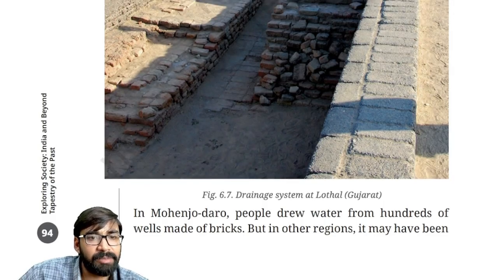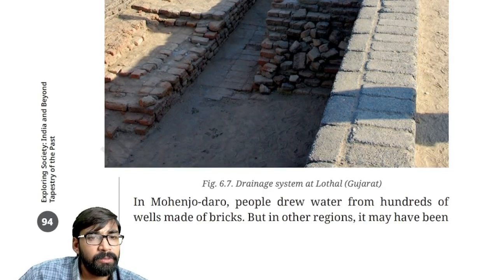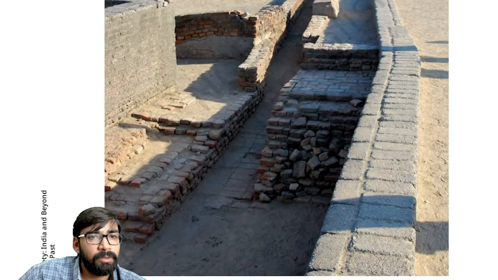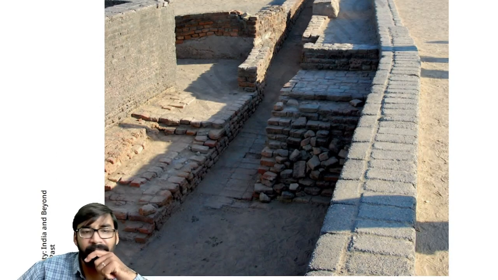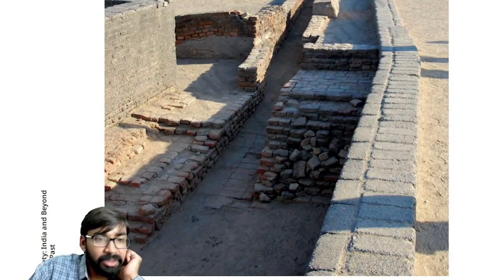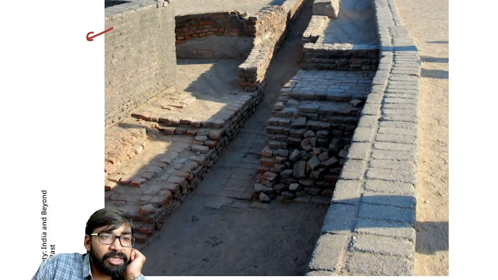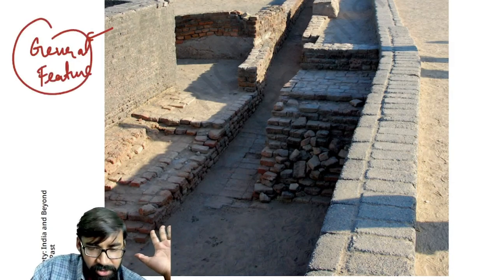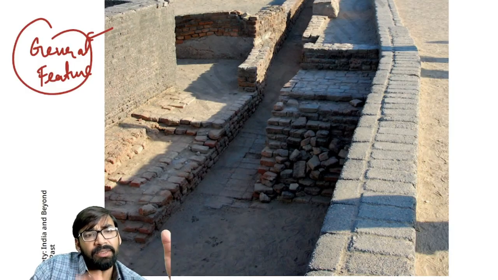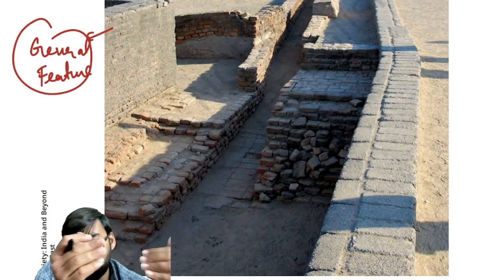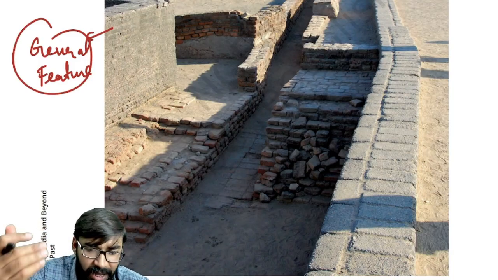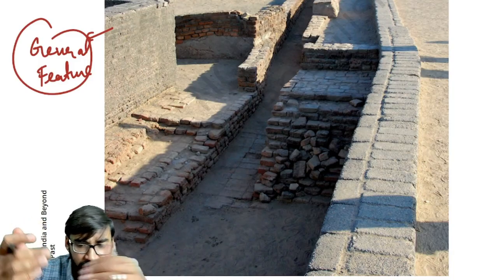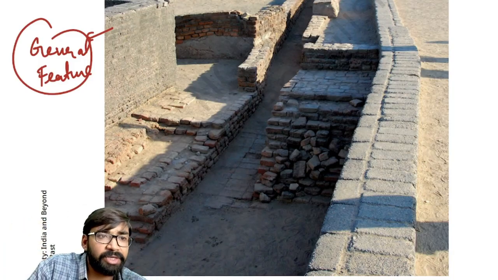Now, why drainage system? As you can see this image, okay. Now, see this image, drainage system. As you can see, this is a drainage system. Now, drainage is one of the general features of this Indus Valley civilization. Clear? Like in this drainage system, even in all the houses, they have separate bathing areas in homes. Then they have underground drainage networks also.